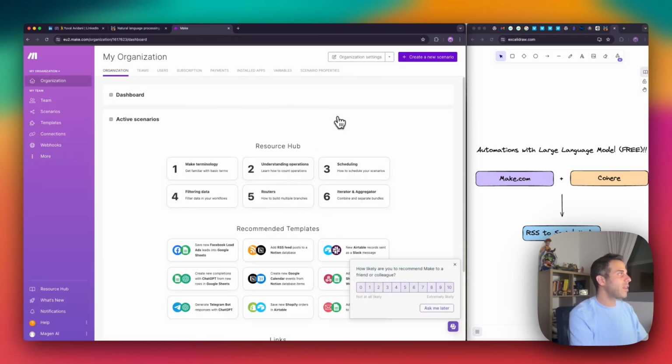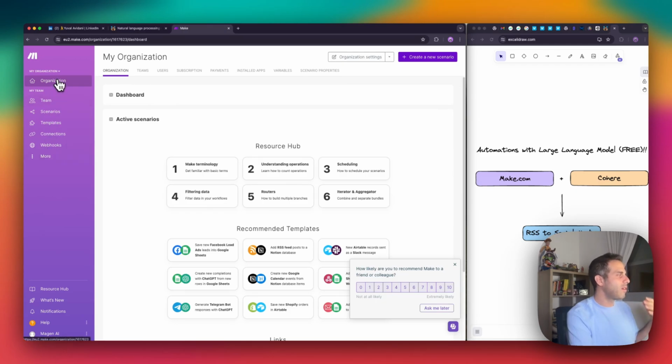So first of all, what you can immediately see is that we have these options on the left hand side, right? We have the organization, we have the team, scenarios, templates, and so on. Now we can quickly go over each one, but you can also see that these options on the left also appear up here as tabs, right? Most of it. So if we want to create some automation process, the workflow will be to log in, and then we can just create a new scenario. But first, before creating a new scenario, let's just go over the options.